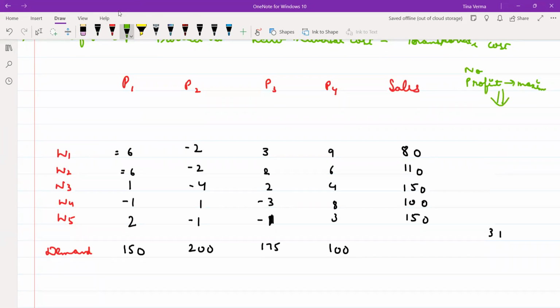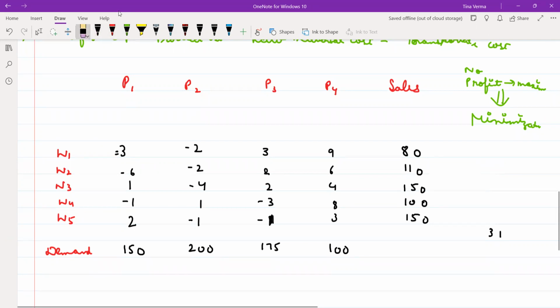So that means you will convert it into minimization. How will you convert it into minimization? Choose the maximum element and subtract every element from it. So this is the same question that you have already done. So 9 minus 6, that is coming out to be your 3. This is 9 minus 6, 3.